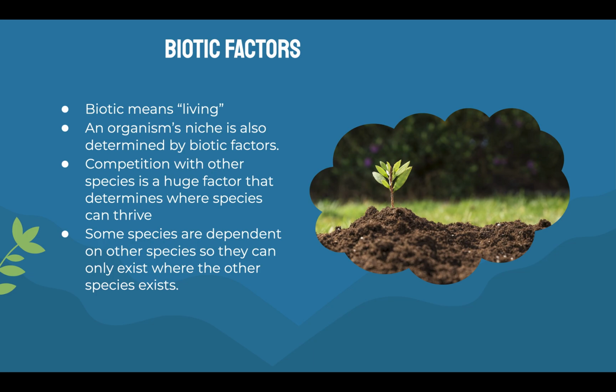A solid example of this would be those birds that eat off of rhinoceroses. There are birds that eat the leeches off of them. Without those birds, the rhinoceroses would struggle because they're constantly being leeched on, and they can't live that way. And on the other side, the bird needs the rhinoceroses for there to be leeches so that it has food to eat. So those two need to live with each other so they can both exist. If you take away the bird, the rhinoceros would struggle, and if you take away the rhinoceros, the bird would struggle in turn. So it's kind of a give and take, and some species just need each other.